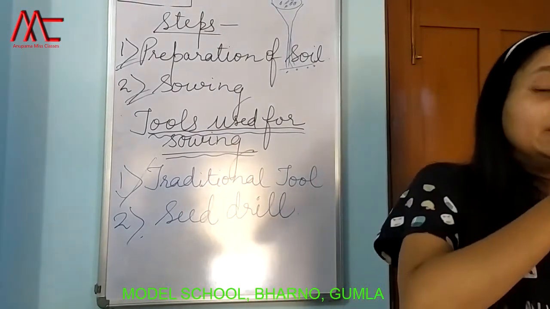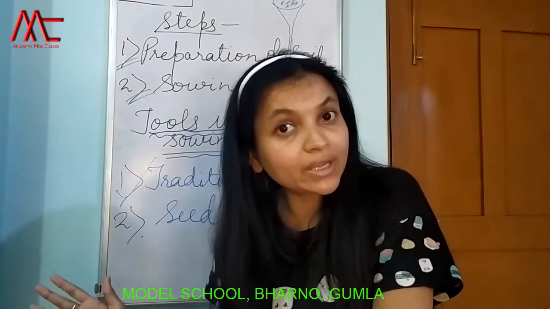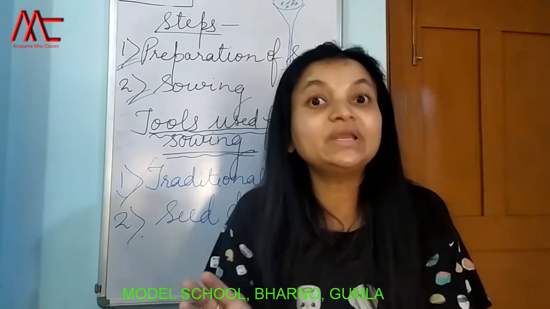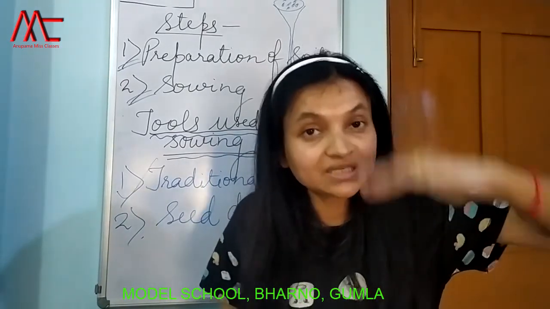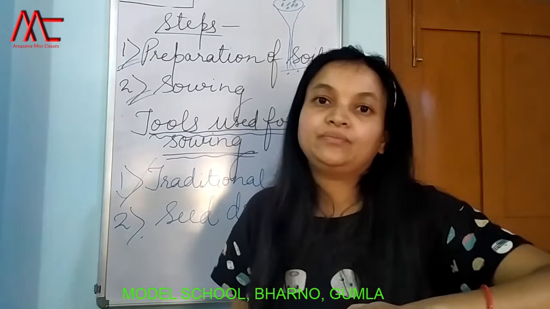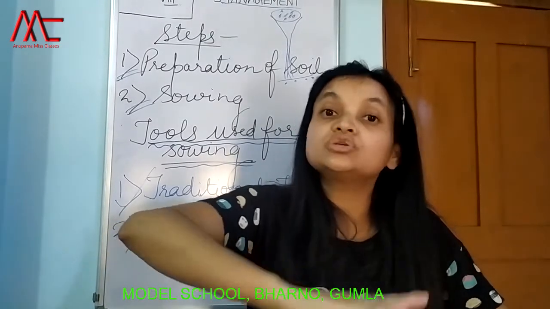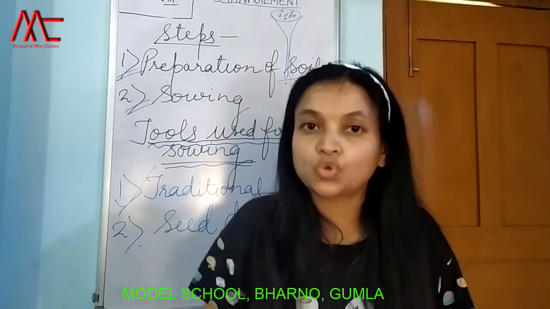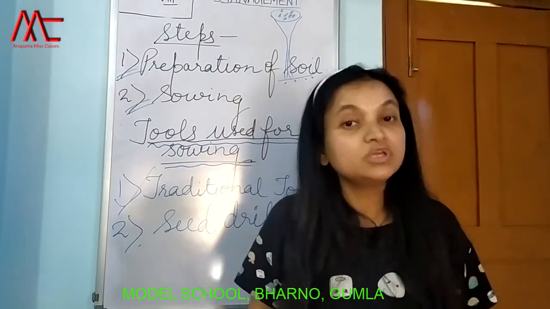Why? Because it sows the seed at right distance into the soil, and not only the appropriate distance is maintained, but it also puts the seed at right depth, and it also ensures the covering of those seeds after sowing. It also ensures covering of those seeds with the soil, so it protects the seed from birds and other such animals which feed on seeds.